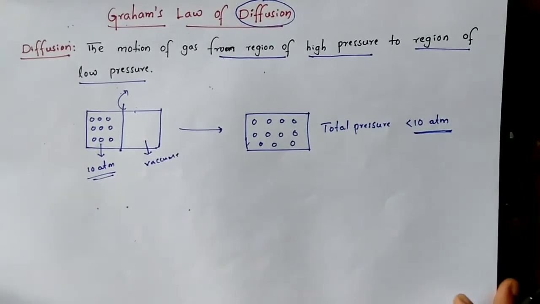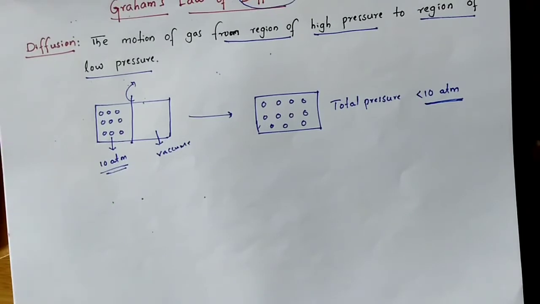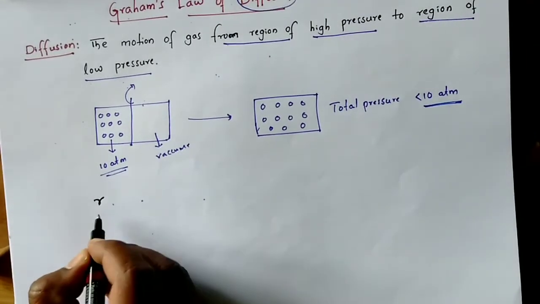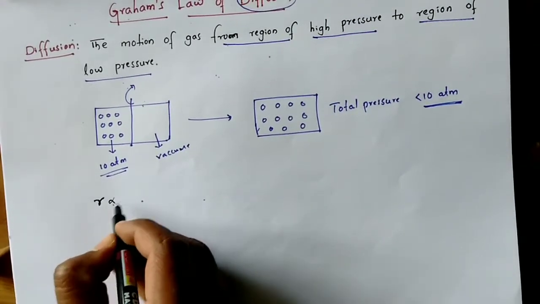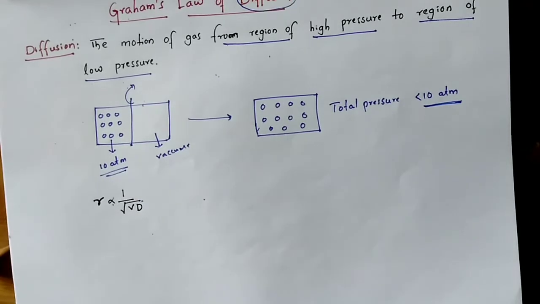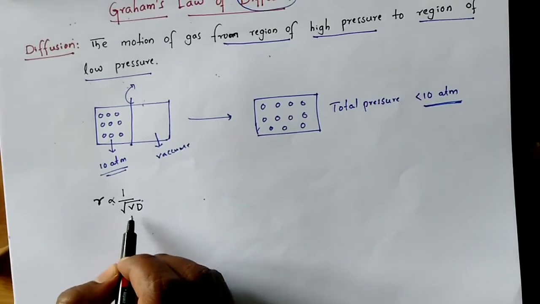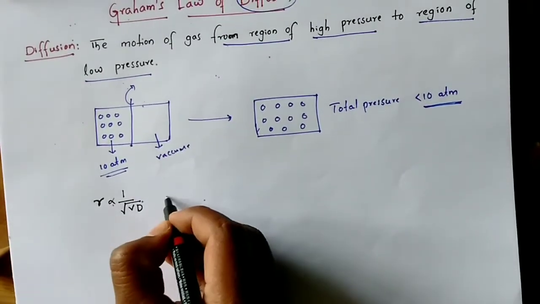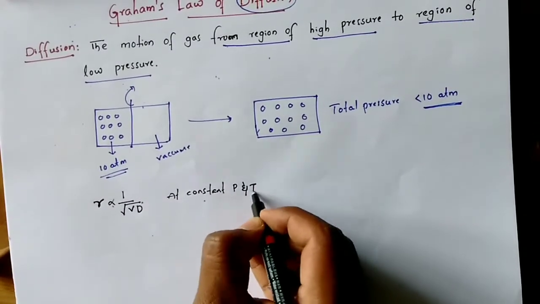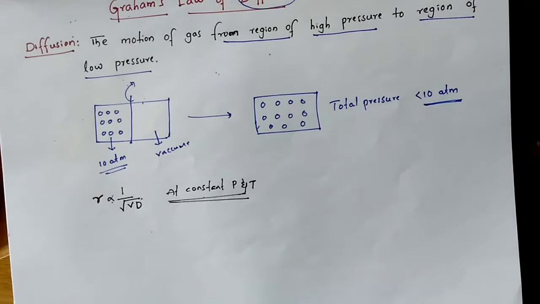According to Graham's law of diffusion, the rate of diffusion, which I indicate with R, is inversely proportional to the square root of vapor density of that gas, at constant pressure and temperature. So at constant pressure and temperature, rate of diffusion is inversely proportional to the square root of its vapor density.